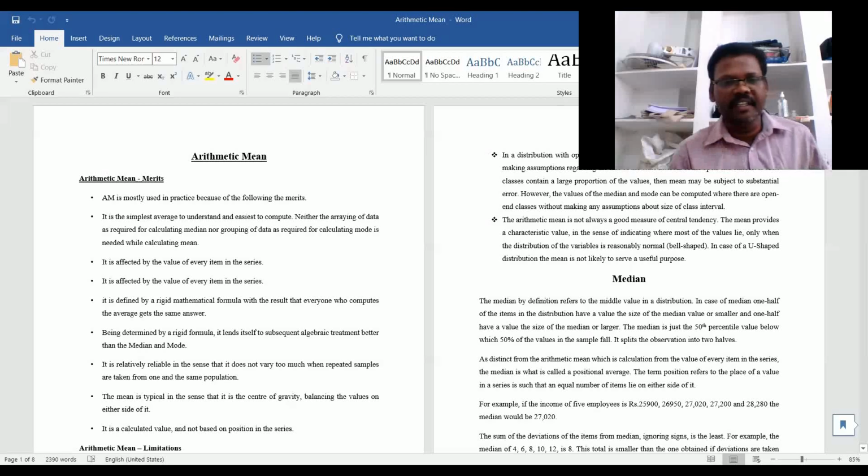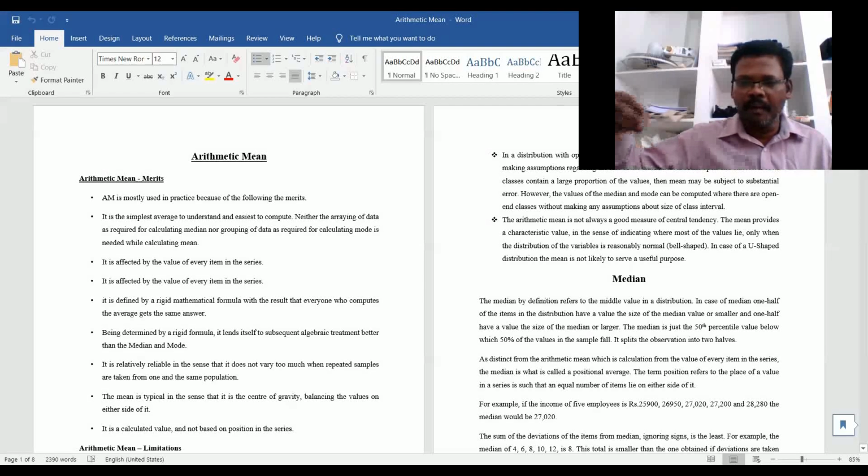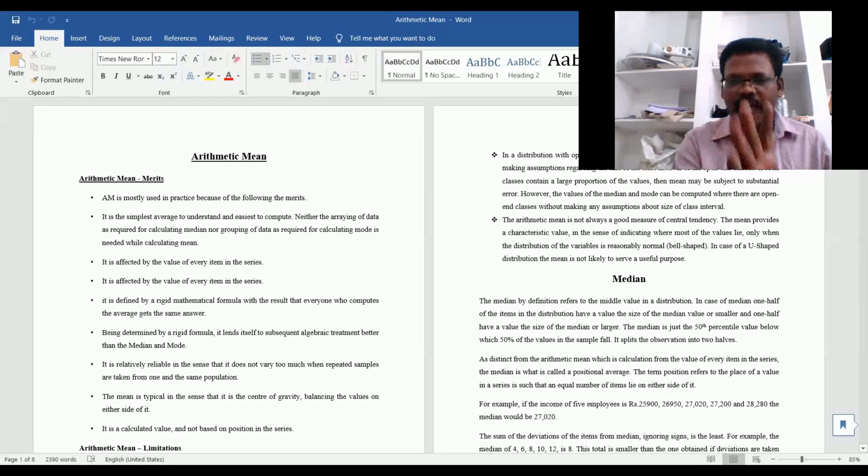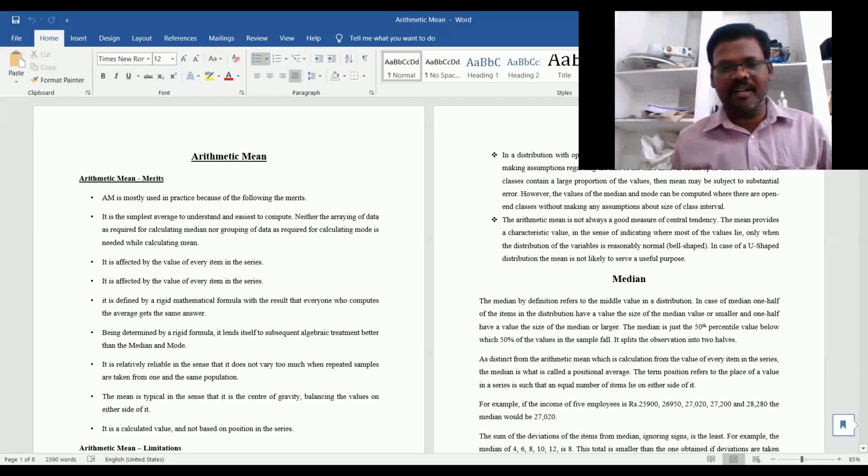If you want to calculate the mode with grouped data, we have to group the table, and all this is not required here. Simply, we take the given data.